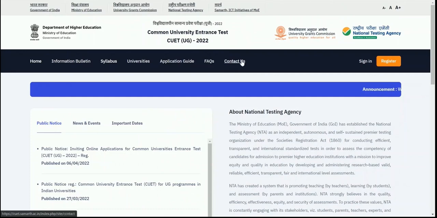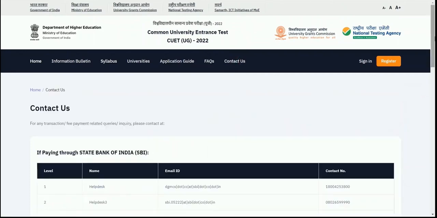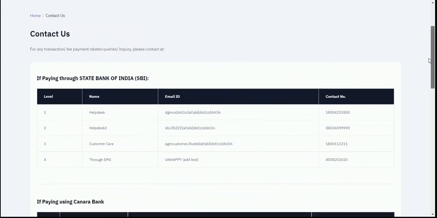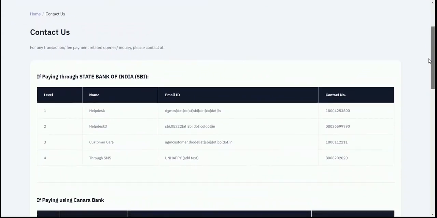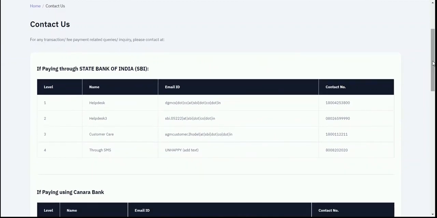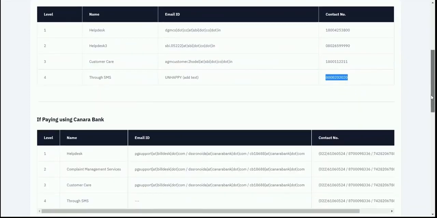The next section is contact us. So if you have any technical difficulty in paying your fee, you can directly contact the bank, and the contact details are provided here for troubleshooting. Here you can see that we have a help desk for the SBI. Similarly, we have the help desk for other banks also, like Canara Bank and so on. So you can just directly call these customer care numbers, or you can SMS them in case of any query or difficulty in payments.